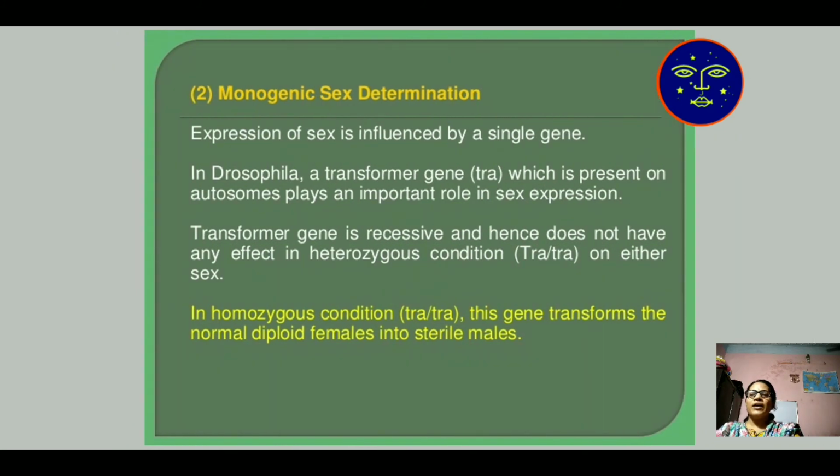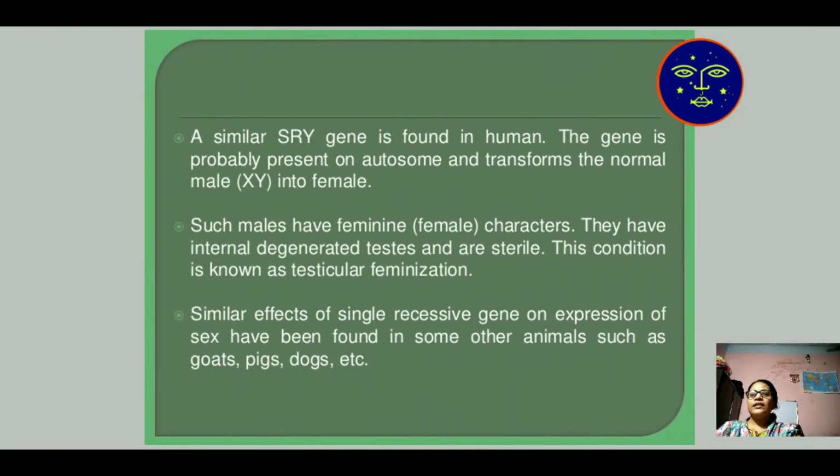A single gene determines the sex, not two genes as in other systems. A similar SRY gene is found in human. The gene is probably present on autosome and transforms into normal male, that is XY character.